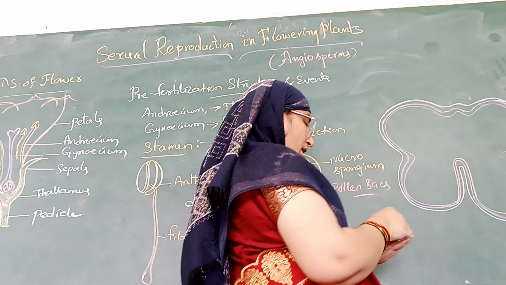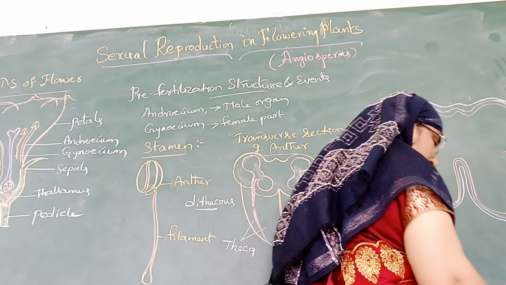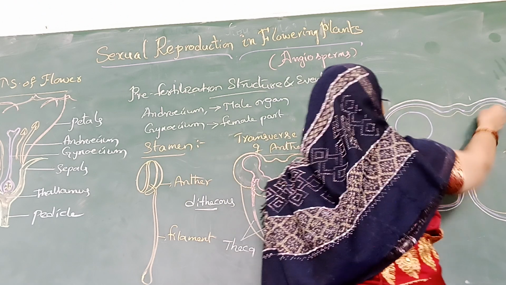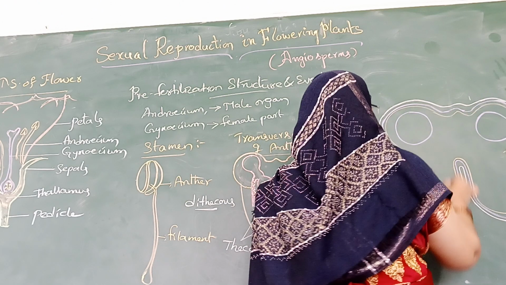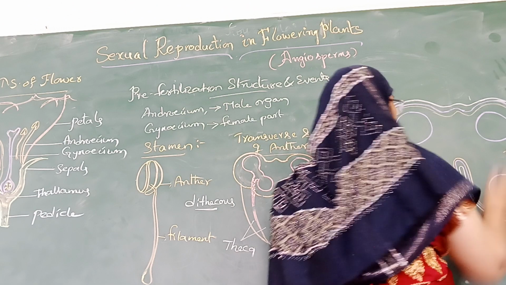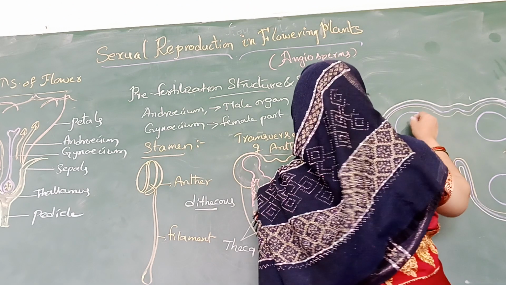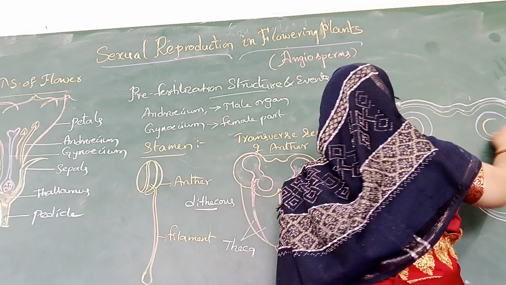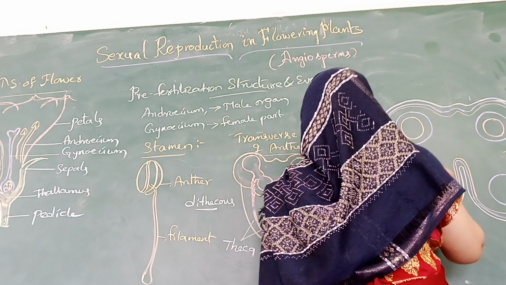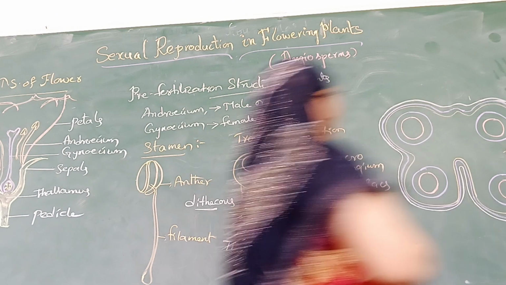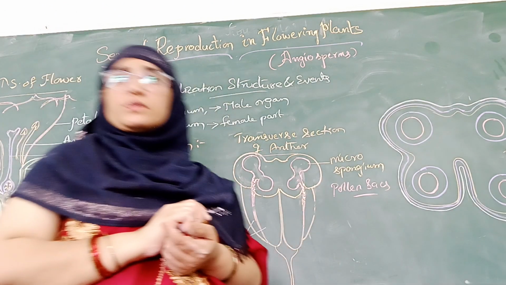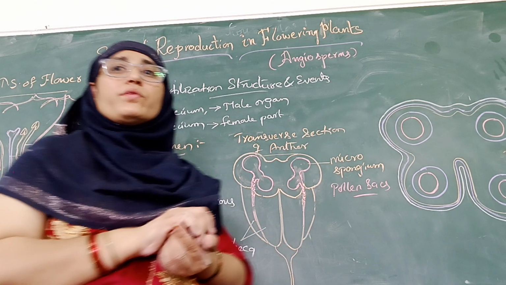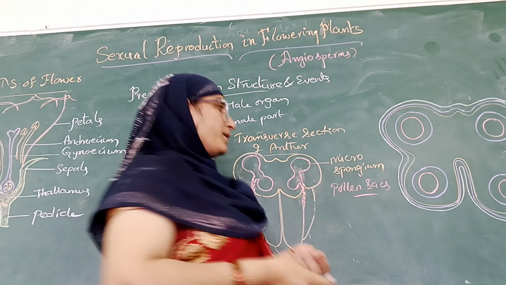Inside it, it contains the microsporangium. So the transverse section of a young anther shows this type of structure, where it is lined with the four-wall layer.